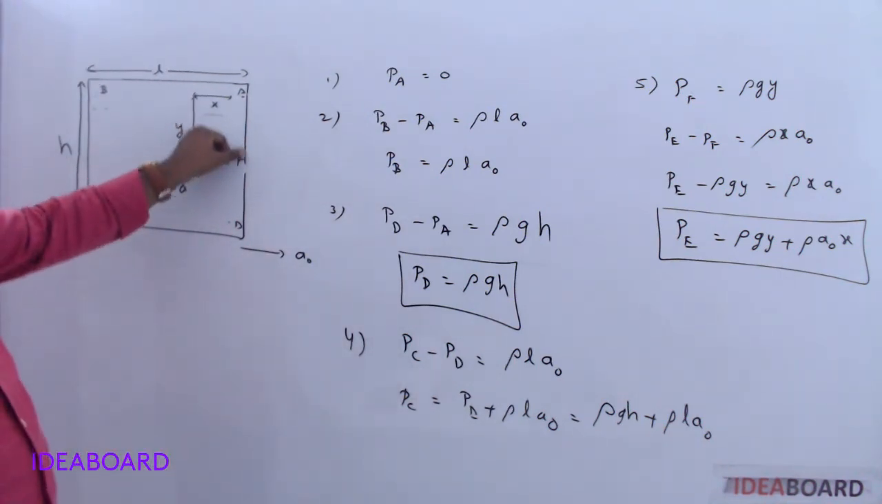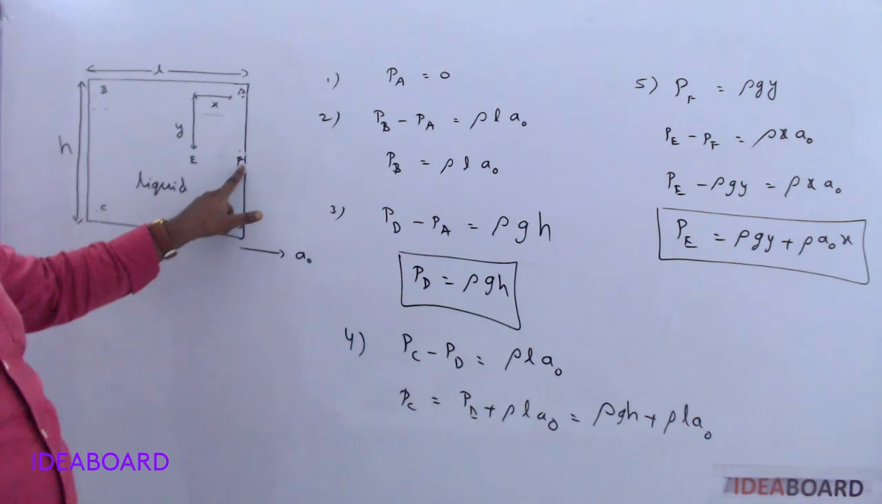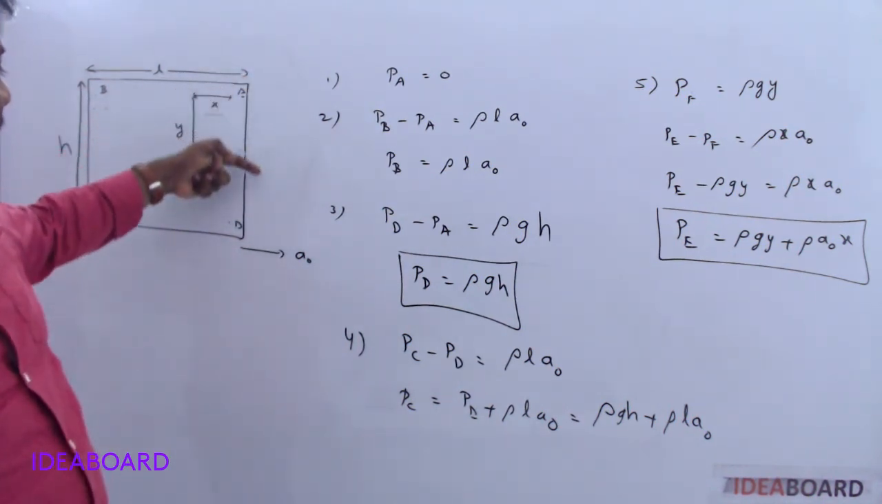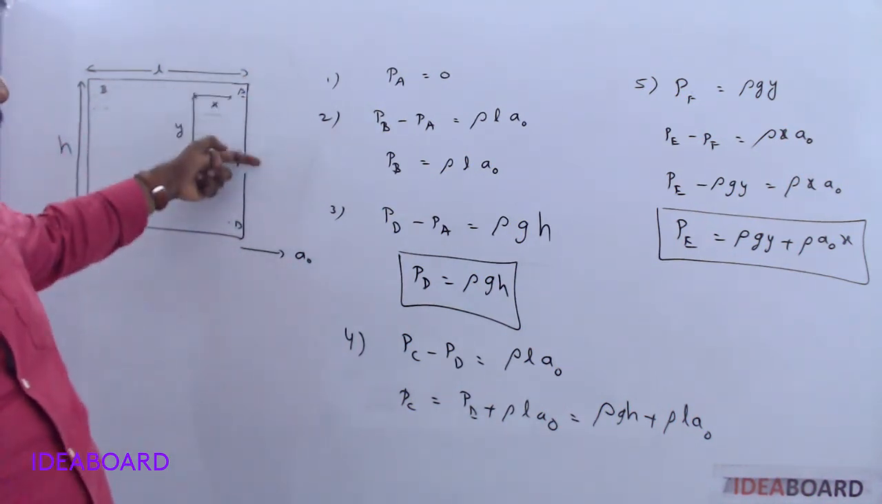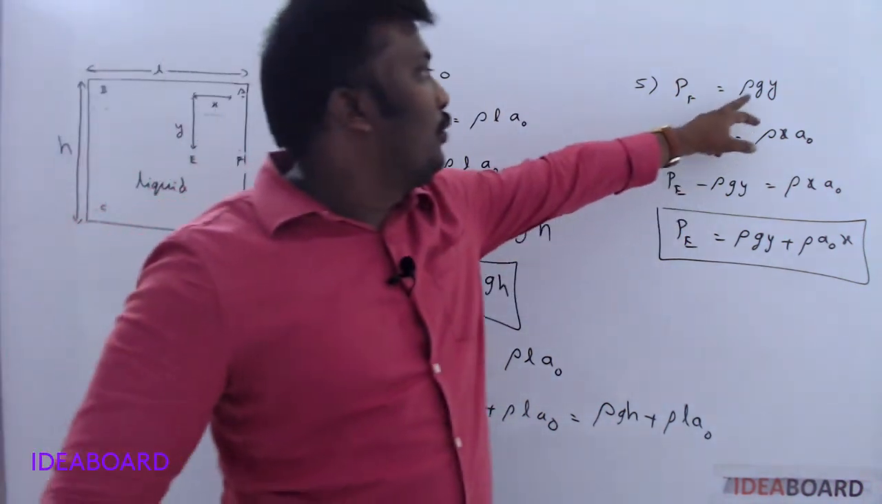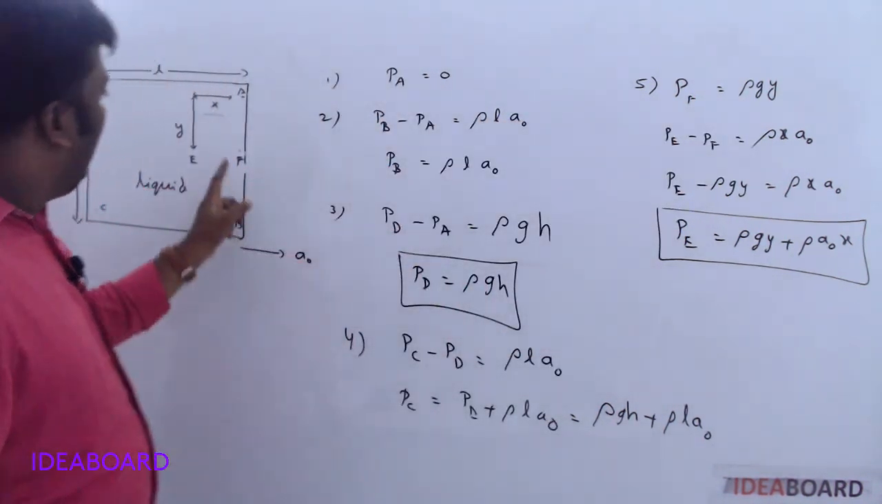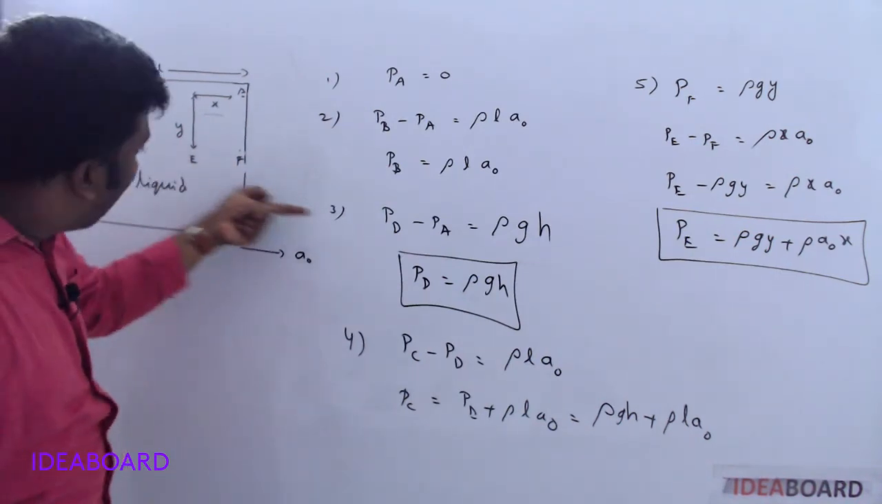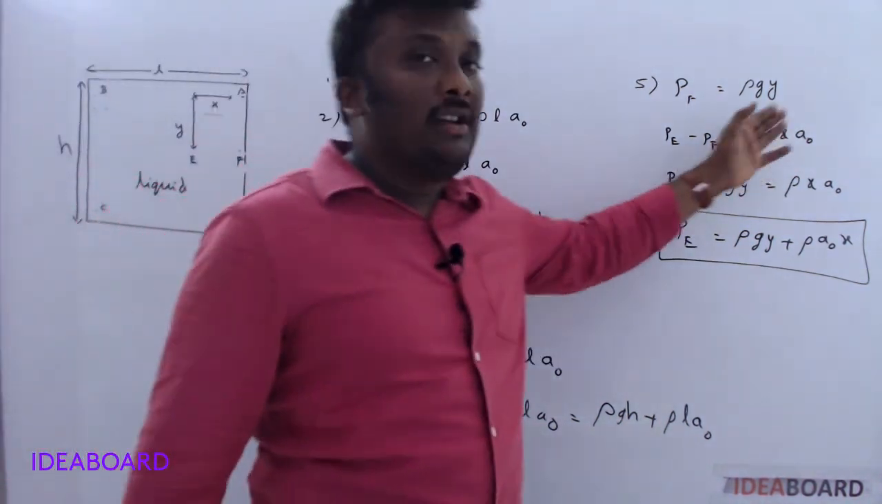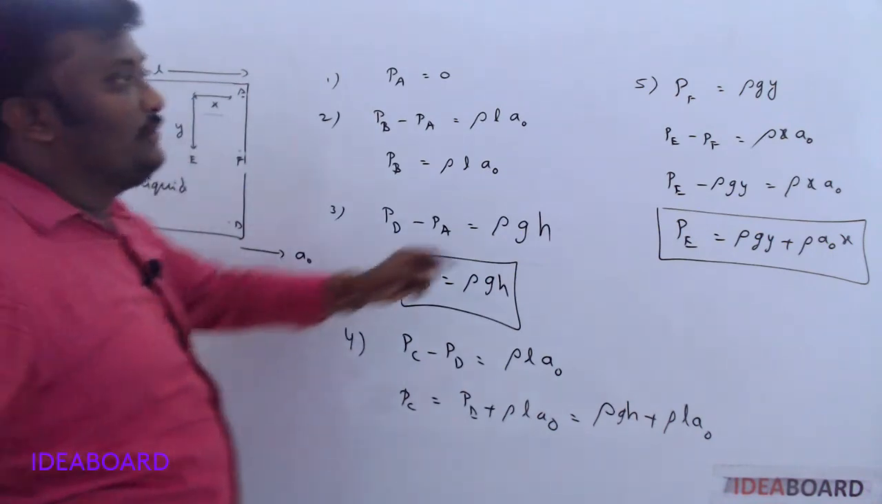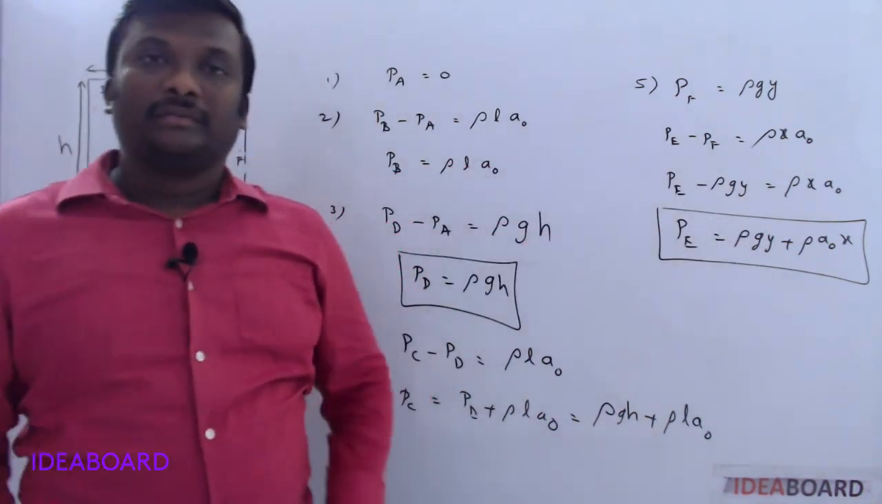Next, if you want at E, imagine one point F, at F, PF minus PA is equal to rho GY. PA value 0, that's why PF value rho GY. PE minus PF, horizontal direction, rho L A naught. Here length is nothing but X, that's why rho X A naught.